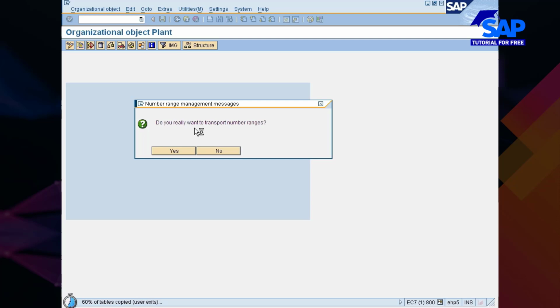Because if you don't create your company code and plant properly, all your business scenarios, all your applications will go